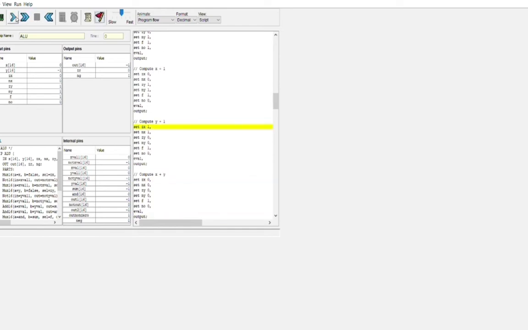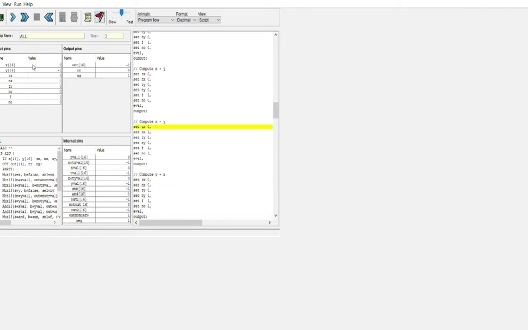Let's jump onto an example where we want to compute the value of x plus y. From the table shown in the Word file, for the output of x plus y, we need to set the inputs zx as 0, nx as 0, zy as 0, ny as 0, f as 1, and no as 0. So when we run this, we will get an output of x plus y.